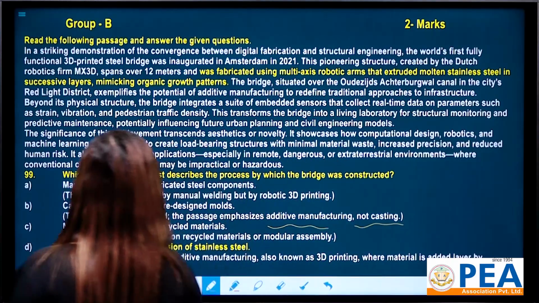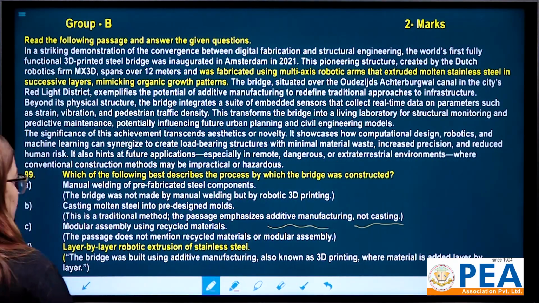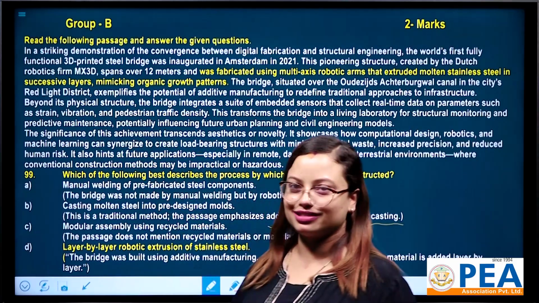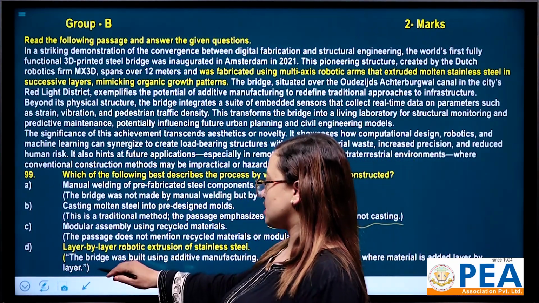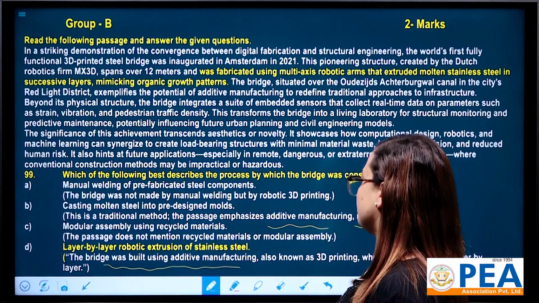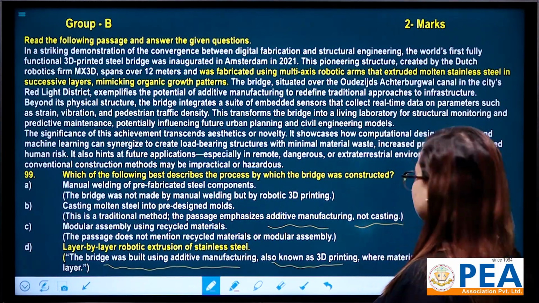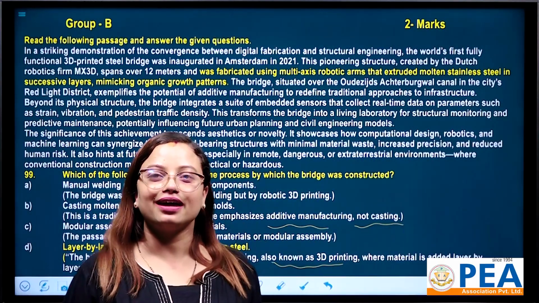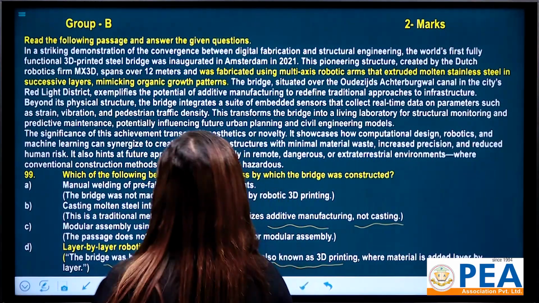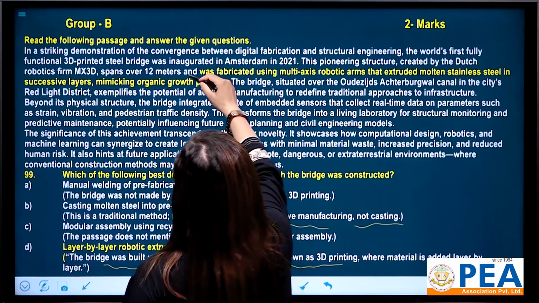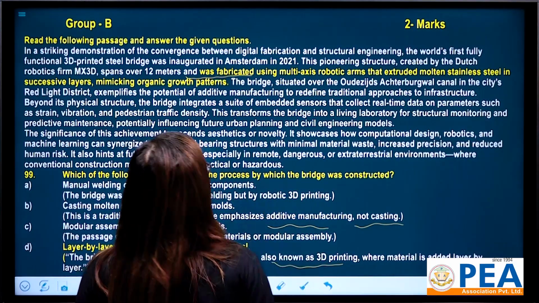What about number D? Layer by layer robotic extrusion of stainless steel. Yes, this is correct, because the breeze was built using additive manufacturing, also known as 3D printing, where material is added layer by layer. On the basis of the idea given here, just read this line and get the answer.